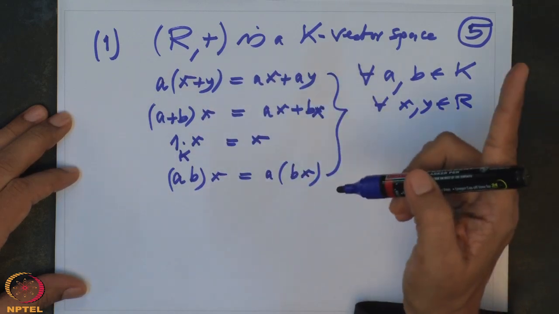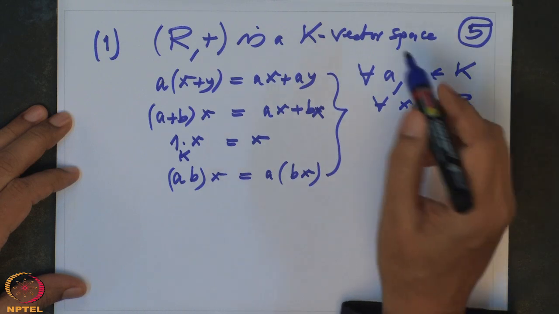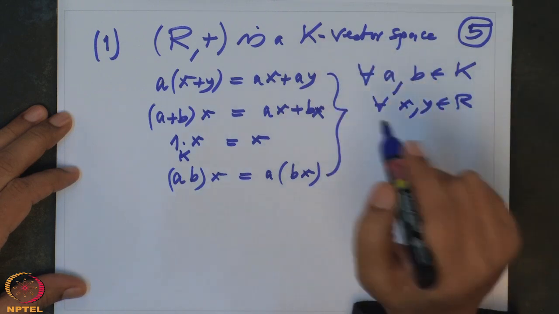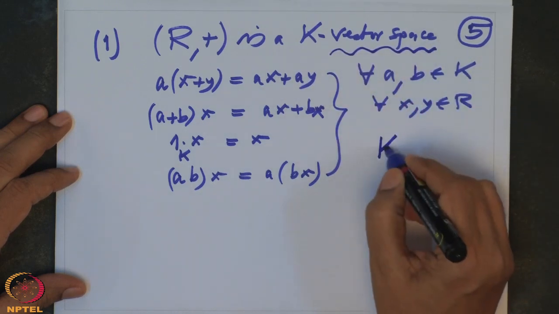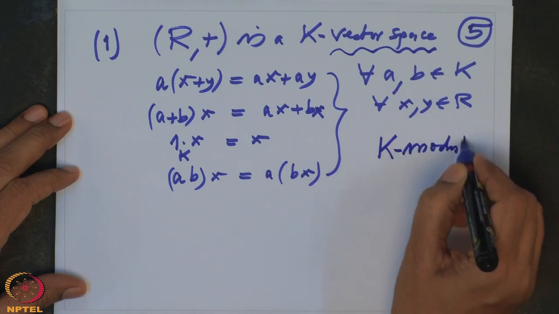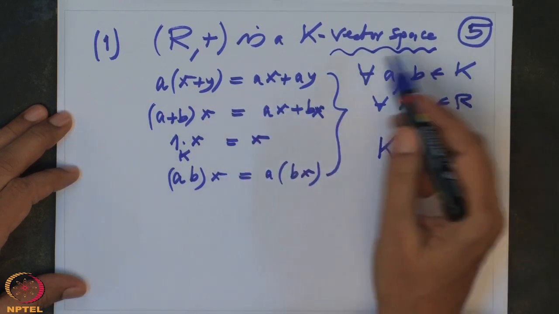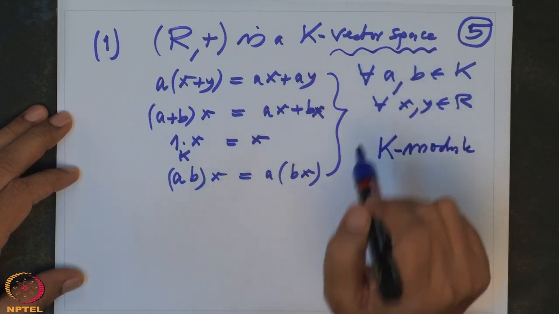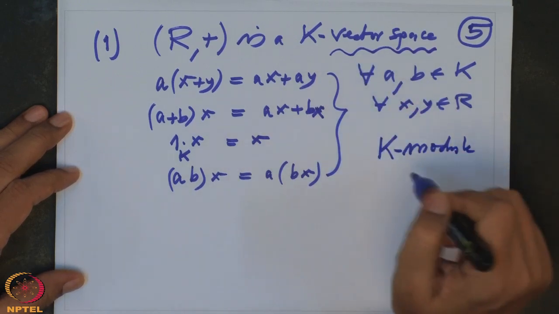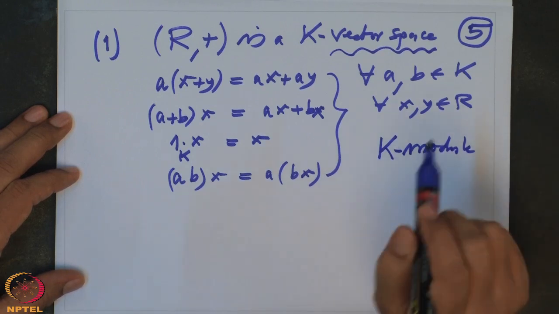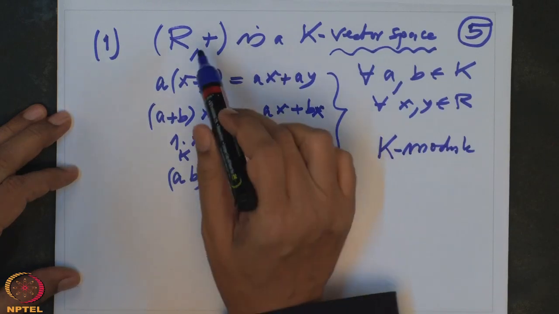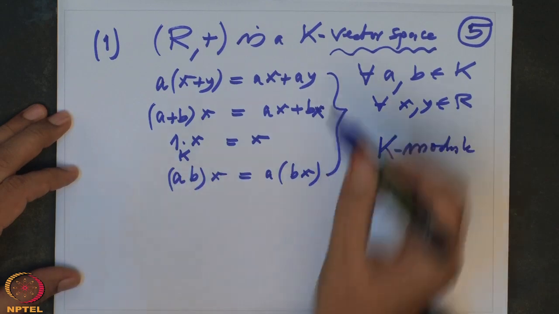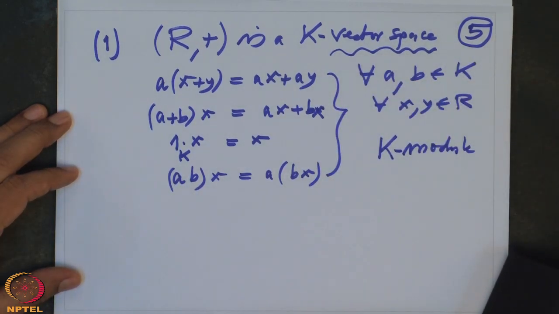And when you are dealing not with the field case but with the commutative ring case, then instead of vector space, one uses the word K module. The properties are the same. So when one says K vector space, that indicates the base ring you are assuming is a field. Otherwise, it may not be a field; it's a commutative ring in general. So this is the compatibility of the scalar multiplication with this plus, and obviously the addition and multiplication of the given field.